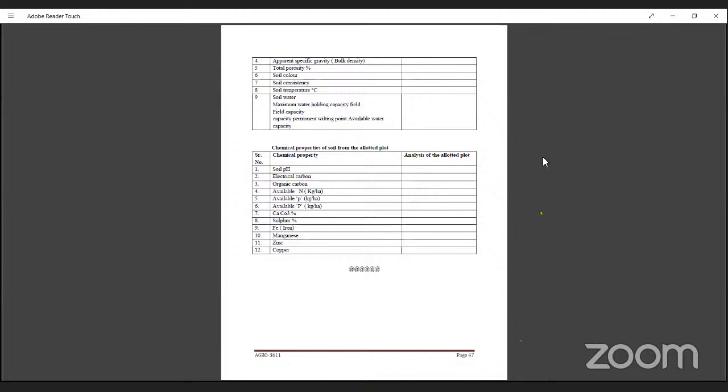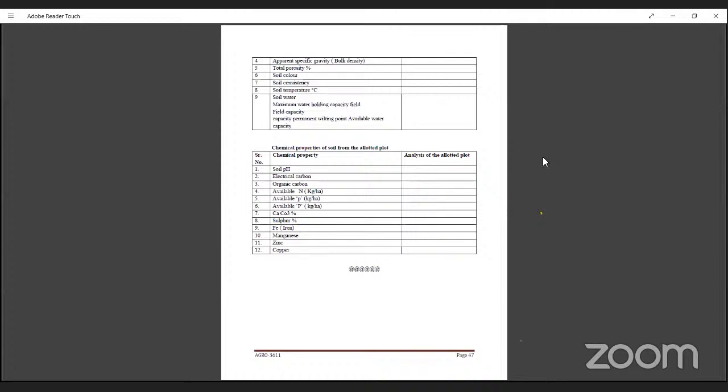This should be written in that table. After the chemical properties are studied: soil pH, electrical conductivity, organic carbon, that is organic matter, available N, available P, available potassium, calcium carbonate, sulfur percentage, and micro elements or trace elements: iron, manganese, zinc, copper. These can also be estimated, and you have to put them in that table.